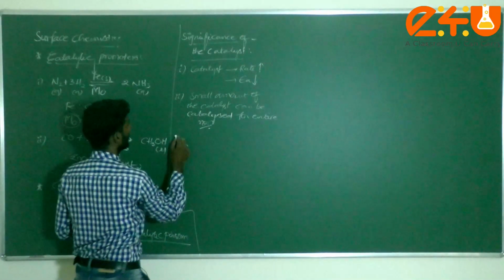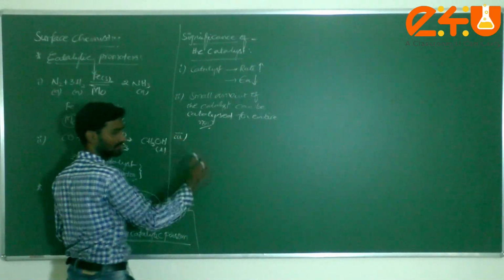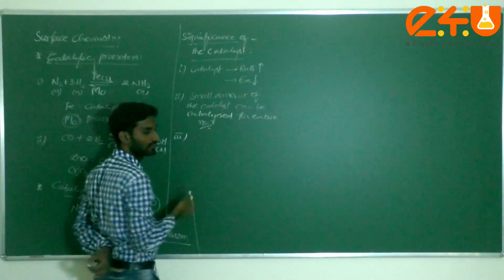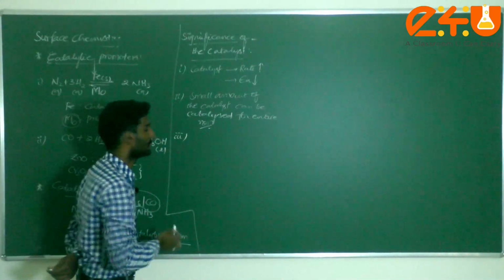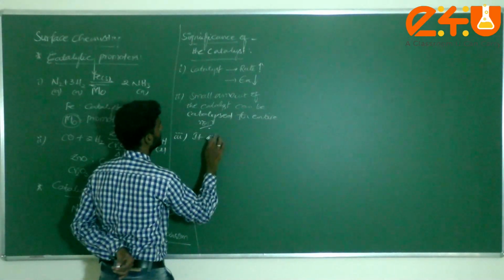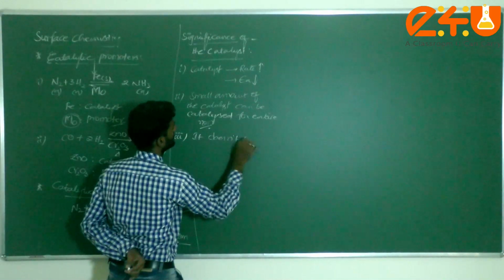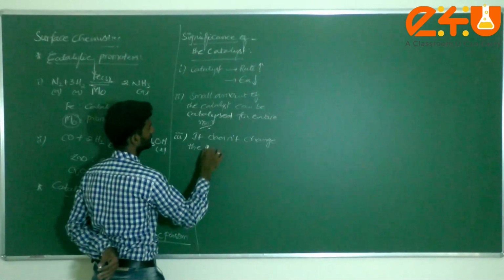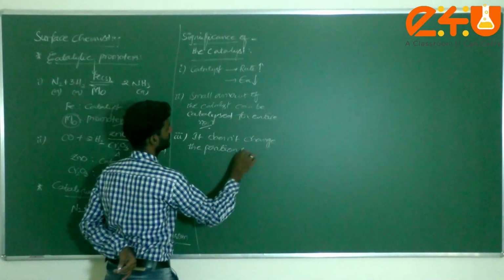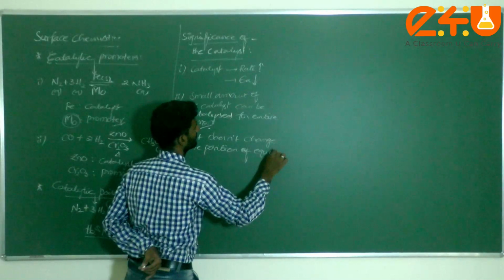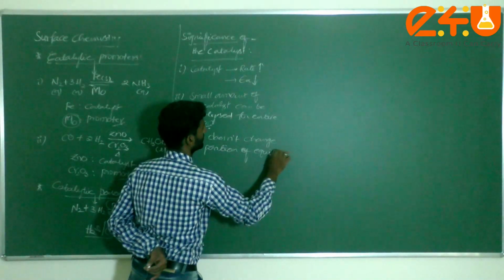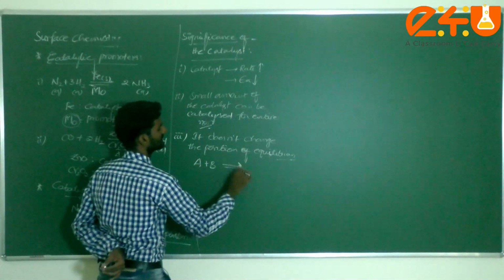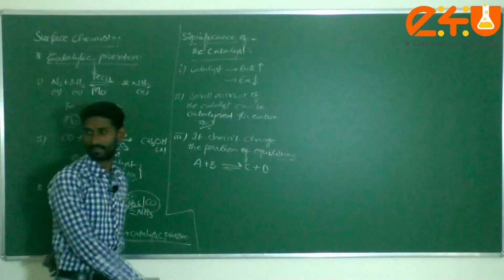Am I correct? Now the third point, sir? Generally, in case of equilibrium, the catalyst doesn't change the position of equilibrium. Then what will happen, sir? For example, take A plus B in equilibrium with C plus D. Am I correct or not?